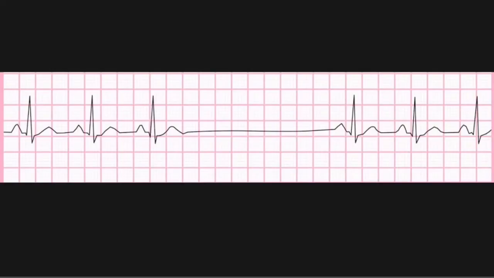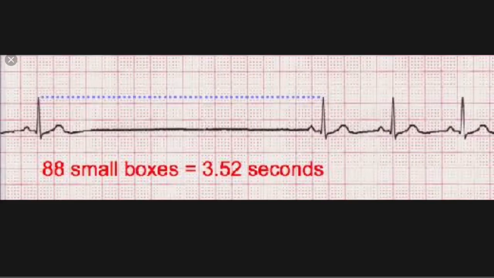So here we have an example of sinus pause, where we have normal QRS complexes at a regular interval, and suddenly there's a drop in the whole PQRS complex, and then PQRS restarts again and follows a sinus rhythm. This is an example of sinus pause. Here's another example where the pause is more than 3 seconds. If you see over here, it's written 3.52 seconds. So it's very similar to sinus pause, but if it is more than 3 seconds, then we'll name it as sinus arrest.